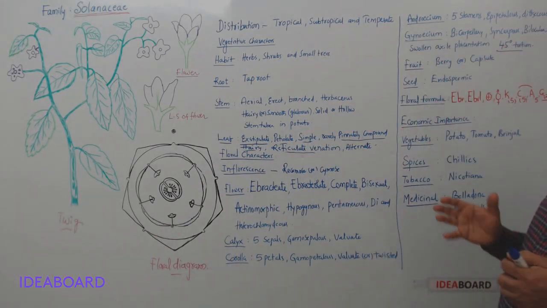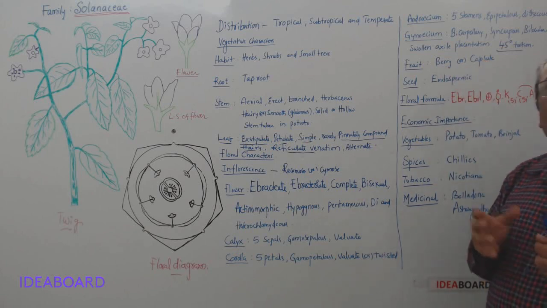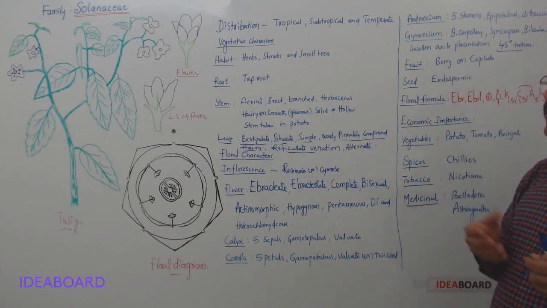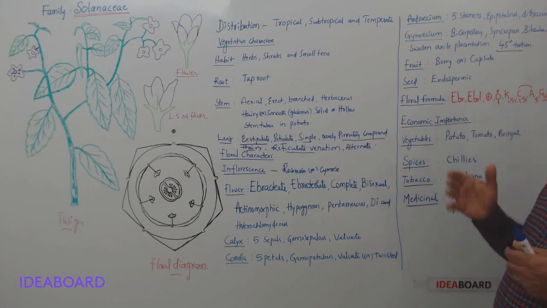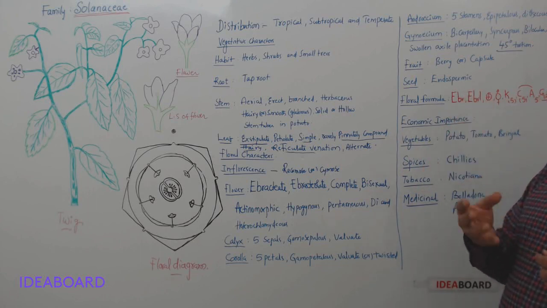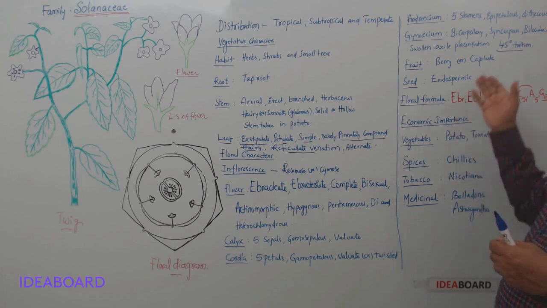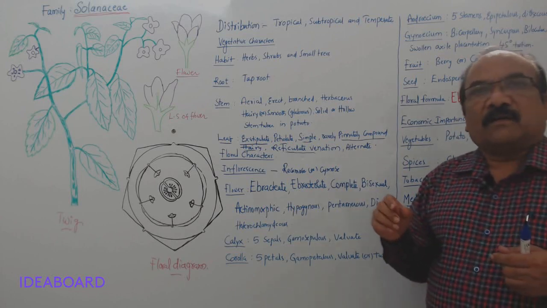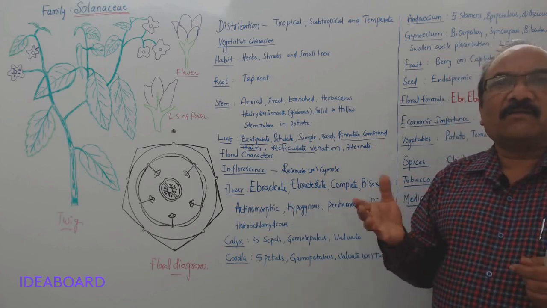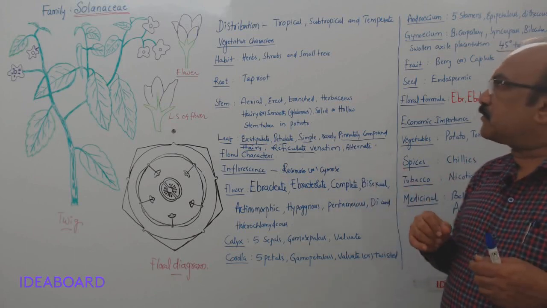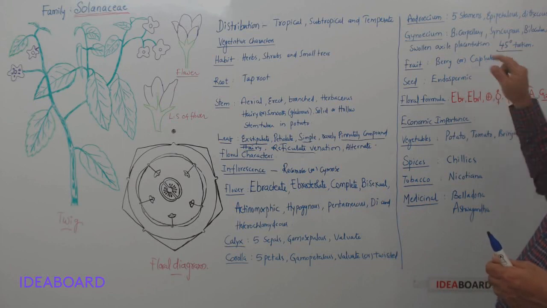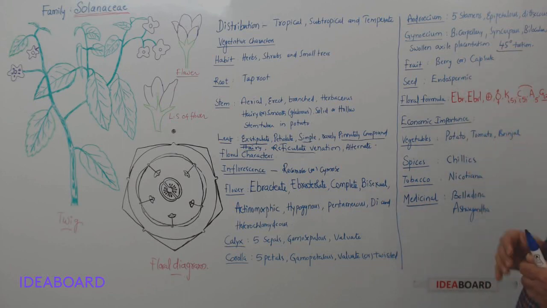And the fruit is a berry, multi-seeded berries. It means what? You take a tomato, you will find so many seeds. That is a berry, and brinjal is a berry. And capsicum is a berry. Chilies are also berries, and of course you know that in all of them you will find many seeds, multi-seeded berries. Or it may be a capsule, as in the case of the tobacco plant, and also in datura, it is a capsule. So I hope you understand, capsule in datura and tobacco plant, Nicotiana tabacum.